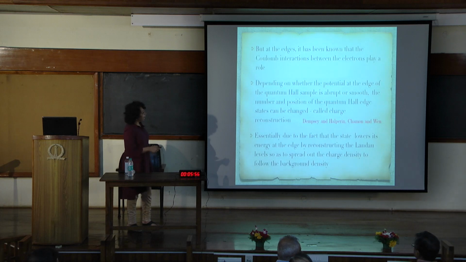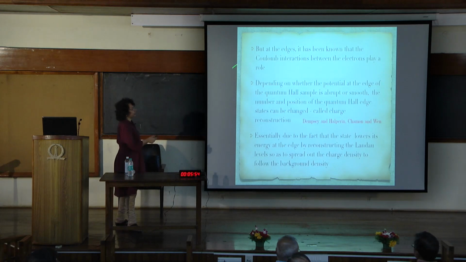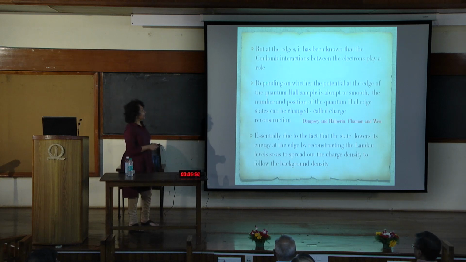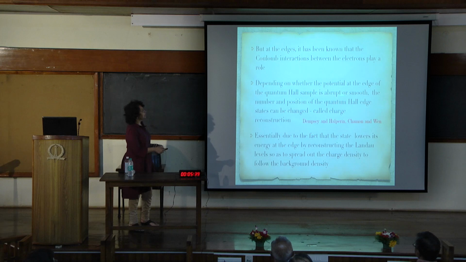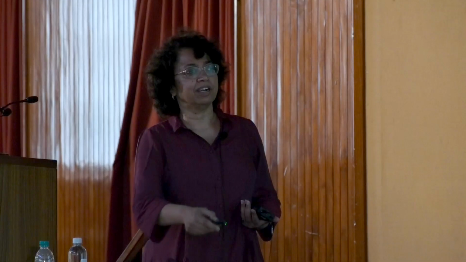But at the edges, it has been known that Coulomb interactions between the electrons can actually play a role, and depending on the potential at the edge, you can have either abrupt potentials or smooth potentials at the edge, the background potentials. The number and position of the quantum Hall edge states can be changed. This is called charge reconstruction and has been known.